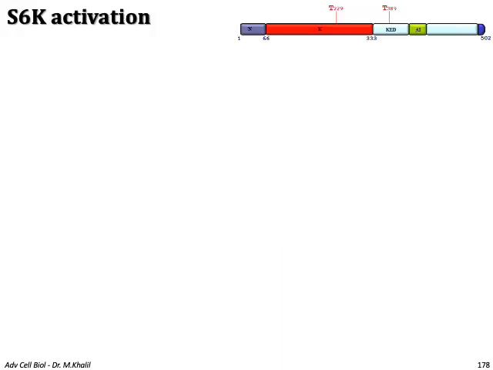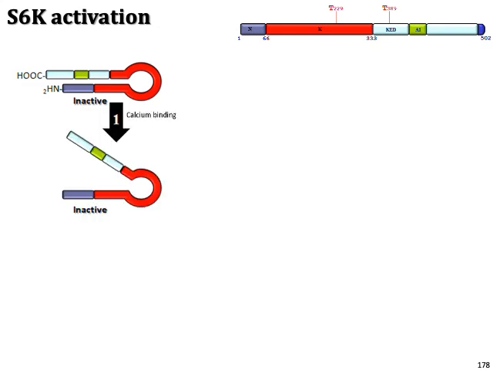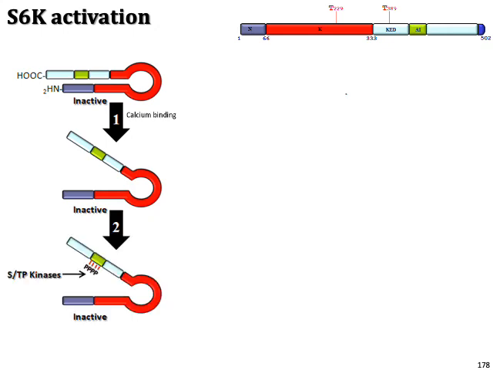If we look closely at the activation of the S6 protein, you can see that it is composed of 502 amino acids. Initially it is in the inactive state, as you can see. Once there is calcium binding, it leads to the opening of the protein. With further kinase phosphorylation, this will lead to further opening of the kinase.